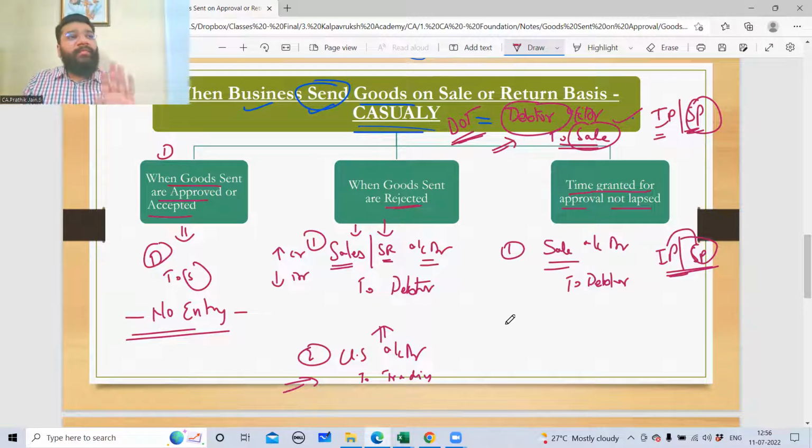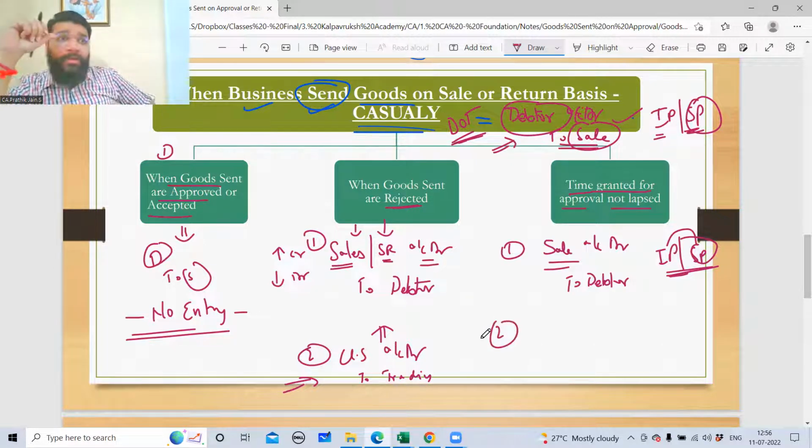Now, guys, will I stop with the first entry or should I go with the second entry? What will be the second entry? What entry will you pass? Who will record the closing stock? Will we record the closing stock or will the opposite customer record it? Think and answer. My question goes to all the students, including online people. Who will record this stock as the closing stock, the seller or the buyer?